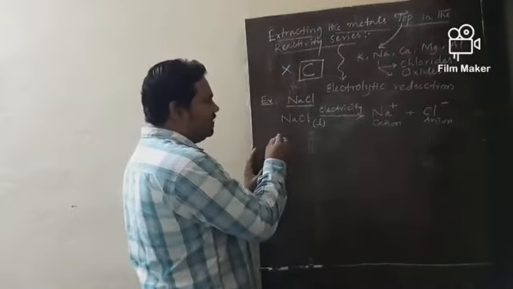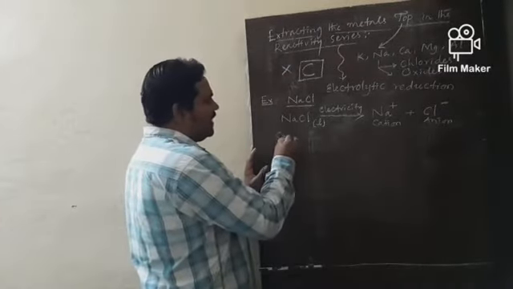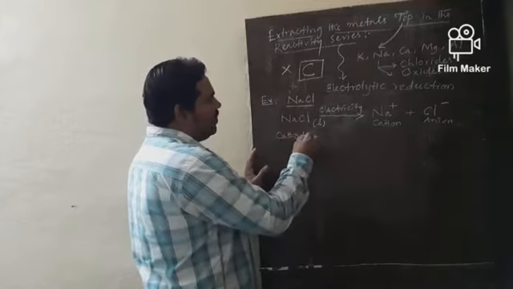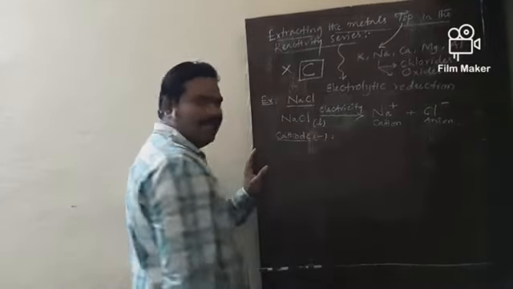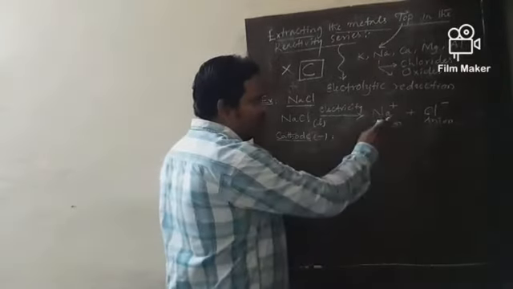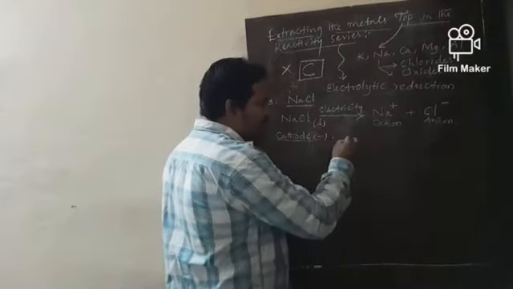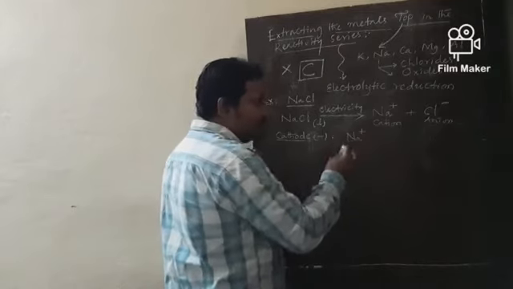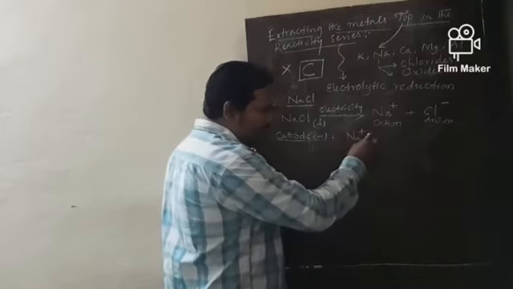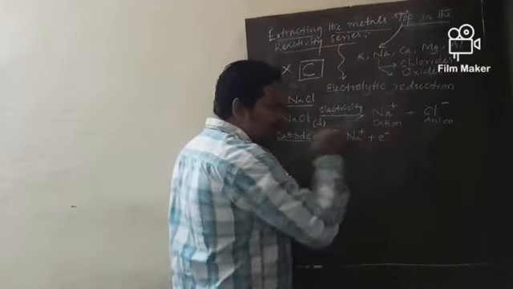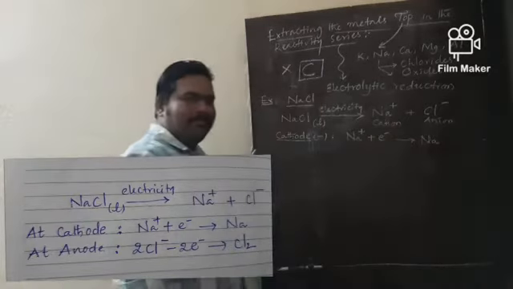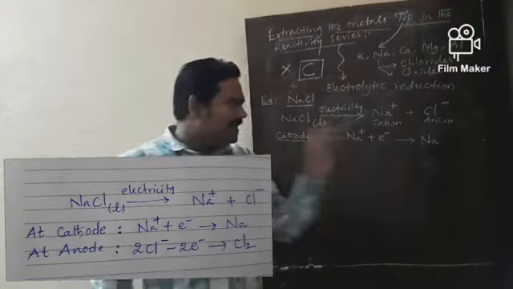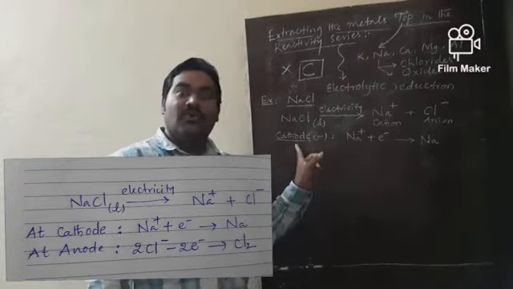First, let me take the cathode reaction. At the cathode, what will happen? Cathode means the negatively charged electrode. At the cathode, Na plus is gaining one electron to form Na metal, sodium metal. So sodium metal is obtained at the cathode.